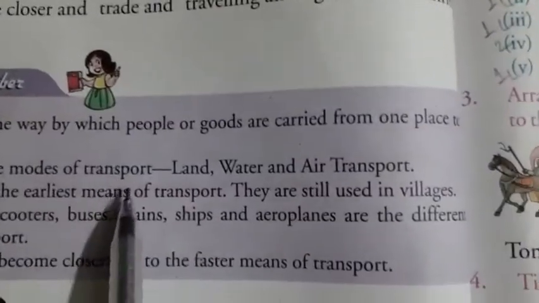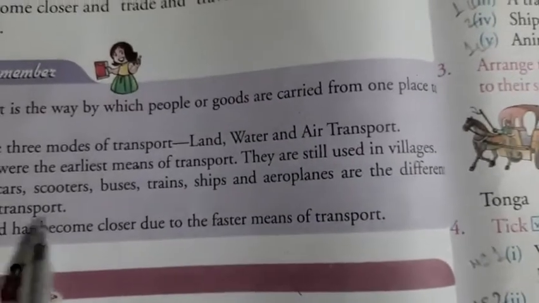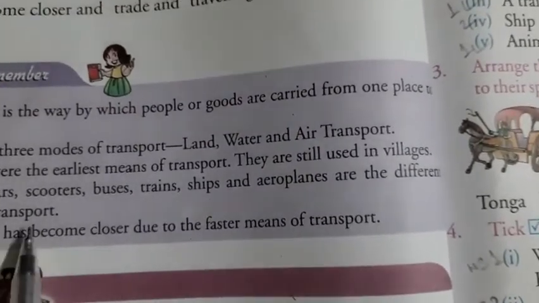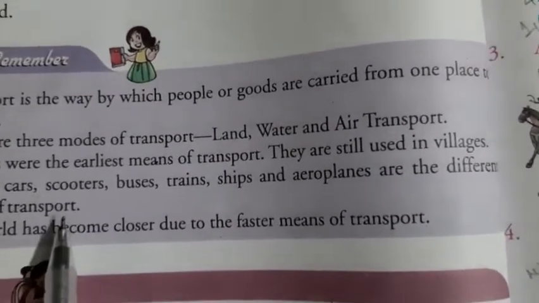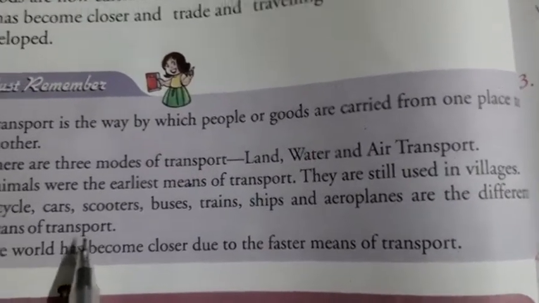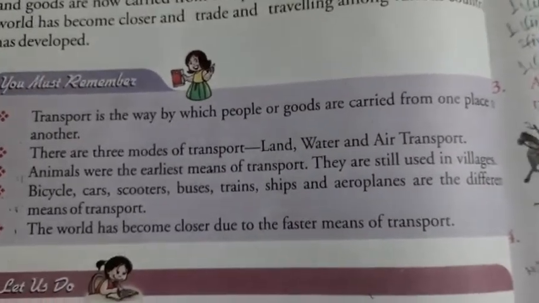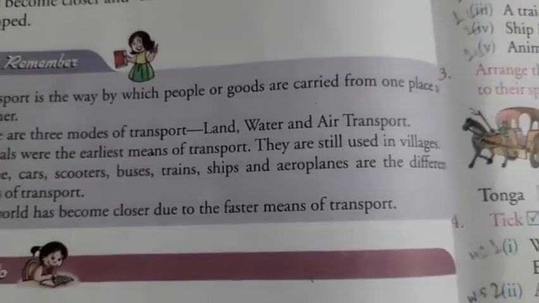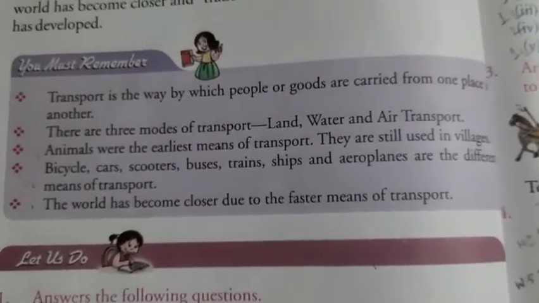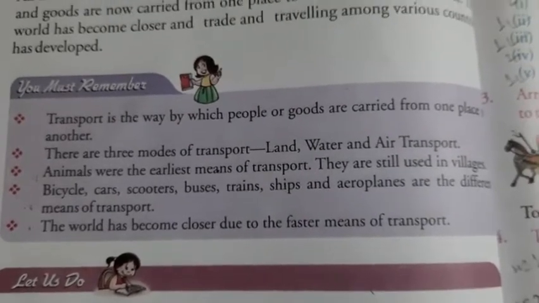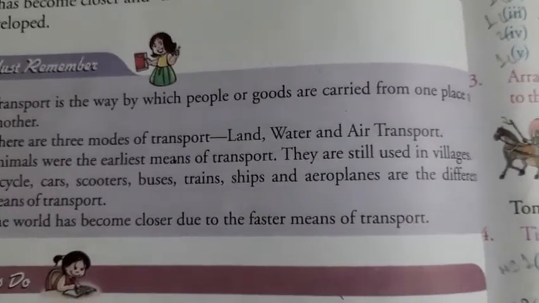So what are the modes of transport? Land, water and air transport. What are the means of transport? All these by which we move from one place to another. By the development of transportation, the world has become close due to faster means of transport. Because people can move from place to place, people came closer. Business also expanded, and export-import business expanded. So the world became closer due to faster means of transport.